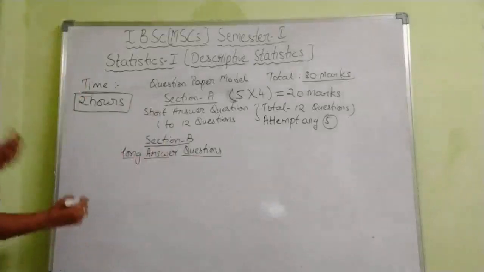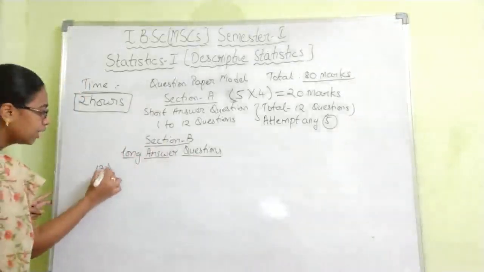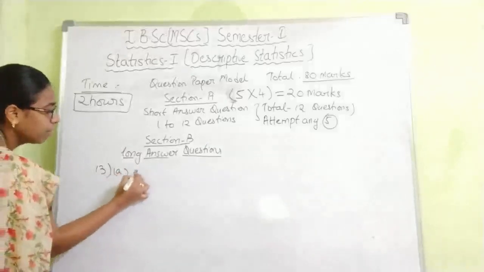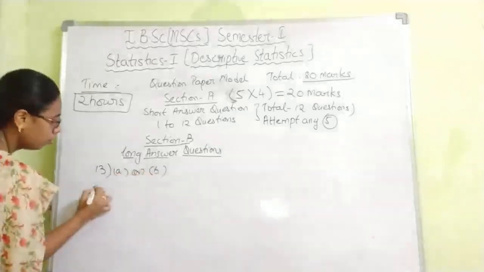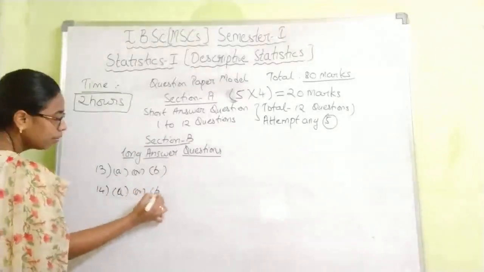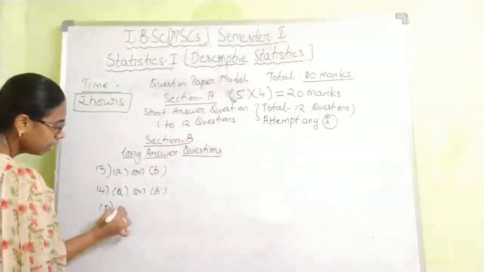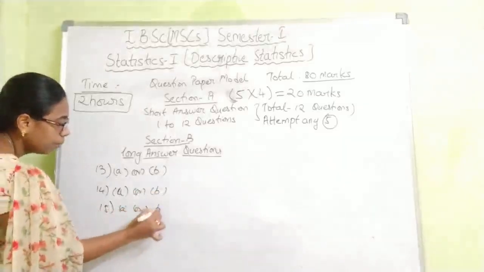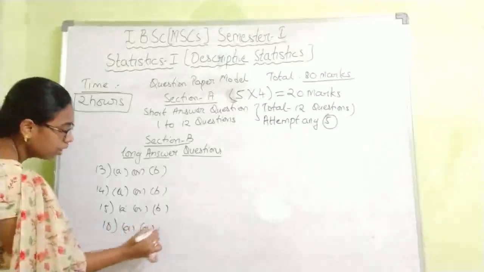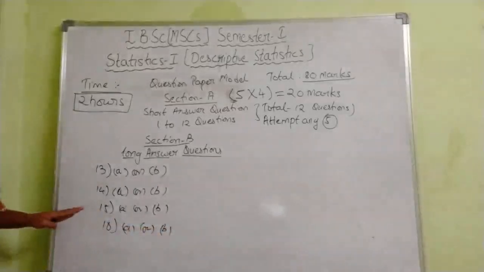That is, before we used to have 13, in 13 you have A or B, of 14 you will have A or B, 15 A or B, 16 A or B. So there was a pattern like this.